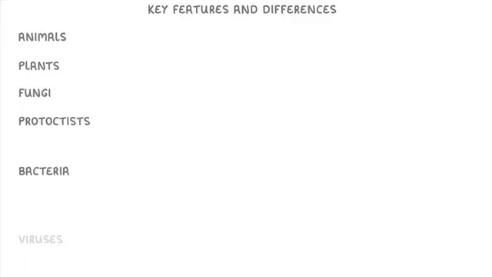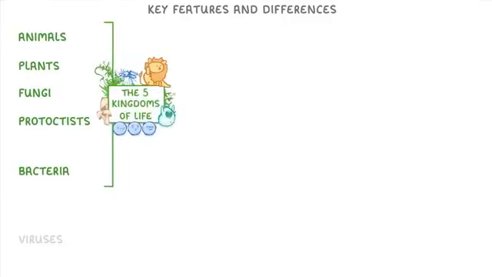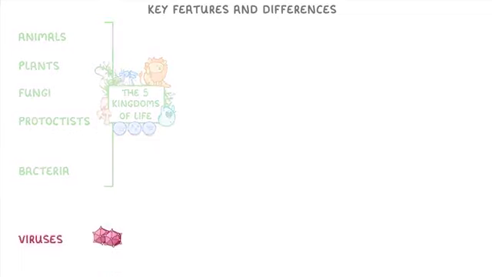If we exclude viruses for a second, these other 5 groups are the 5 kingdoms of life. So almost all living organisms will be in one of these 5 groups. Viruses, though, are the odd one out, because as we'll see later, they're not actually living organisms, so aren't in any of the kingdoms of life.